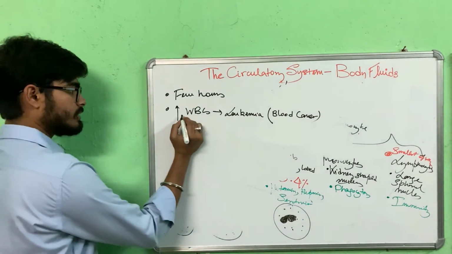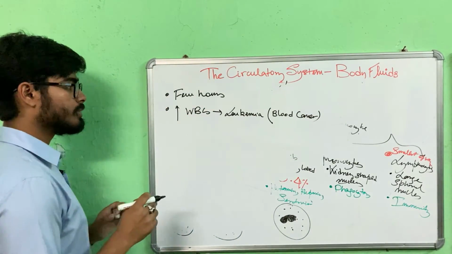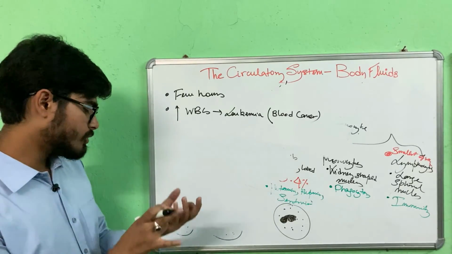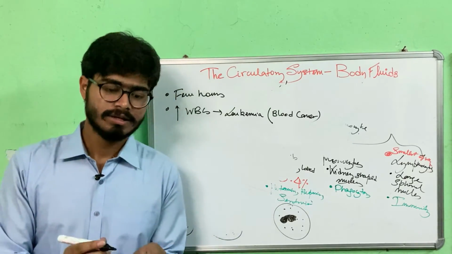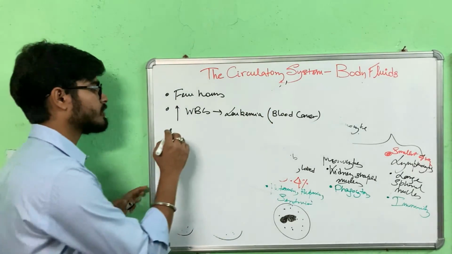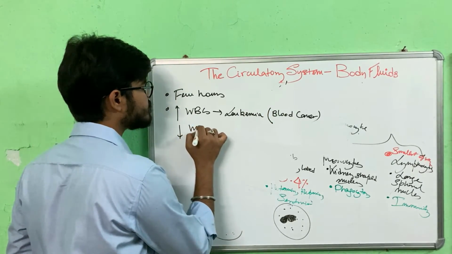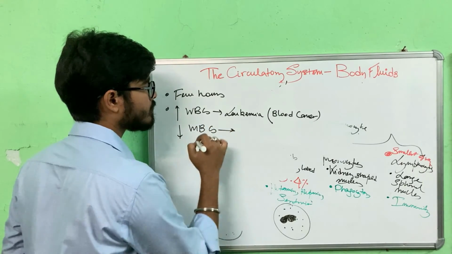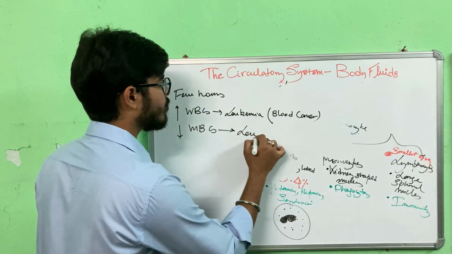This rise is at the cost of RBCs, meaning RBC number is constant, however WBC is increasing much more. An abnormal decrease in WBCs is referred to as leukopenia.